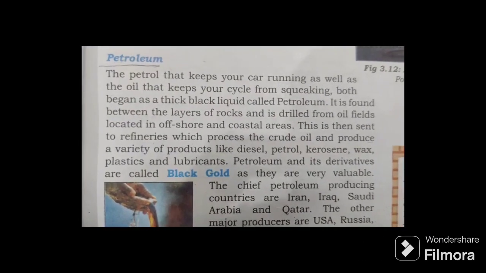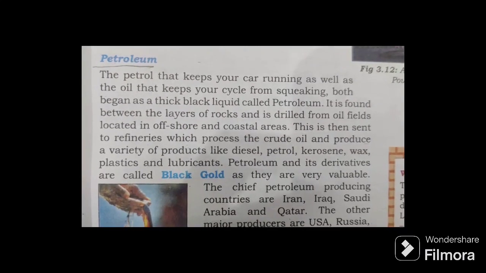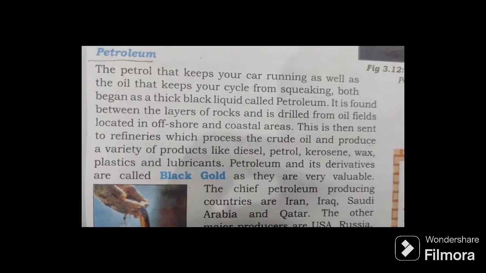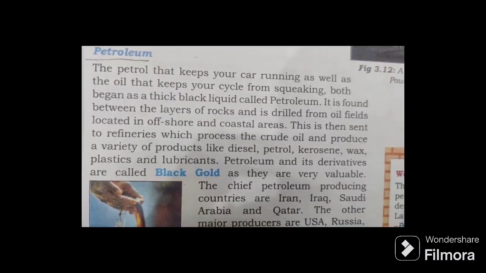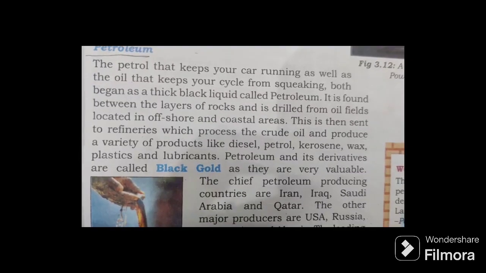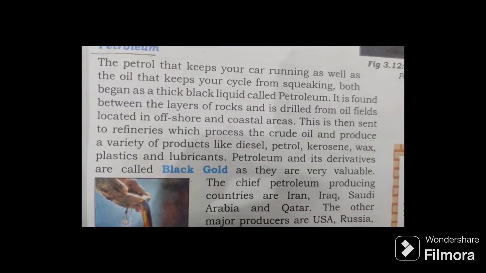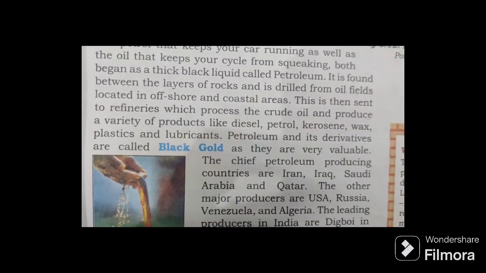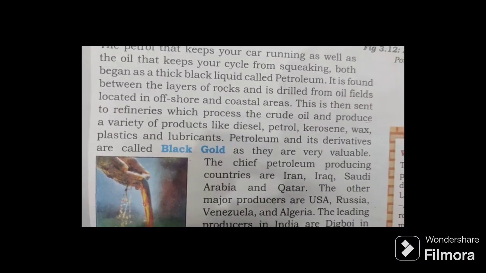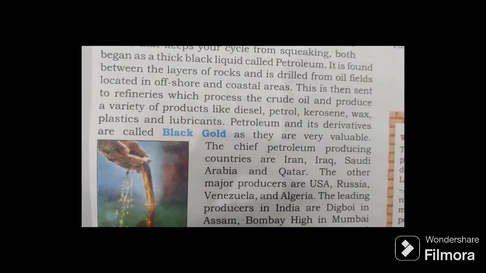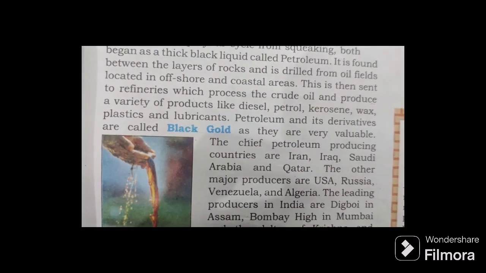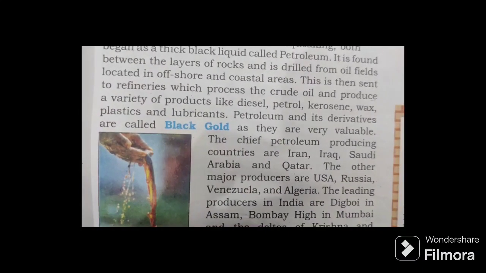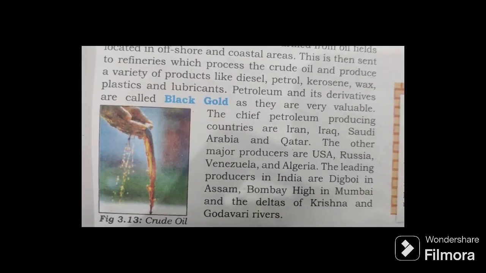Then petroleum. The petrol that keeps your car running as well as the oil that keeps your cycle from squeaking both began as a thick black liquid called petroleum. It is found between the layers of rocks and drilled from oil fields located in offshore and coastal areas. This is then sent to refineries which process the crude oil and produce a variety of products like diesel, petrol, kerosene, wax, plastics and lubricants. Petroleum and its derivatives are called black gold as they are very valuable.